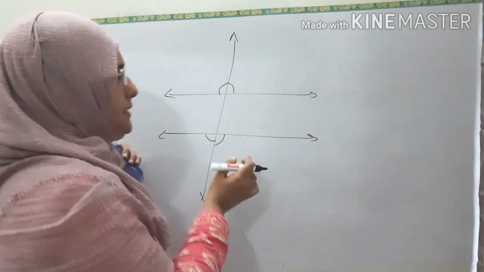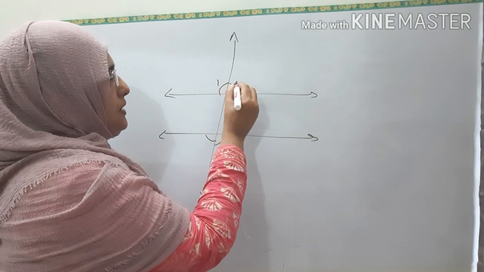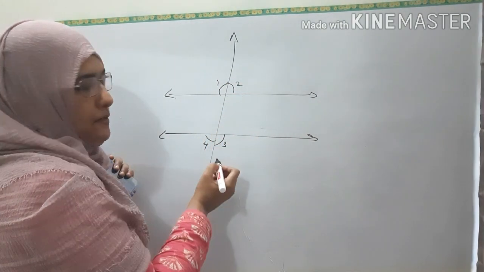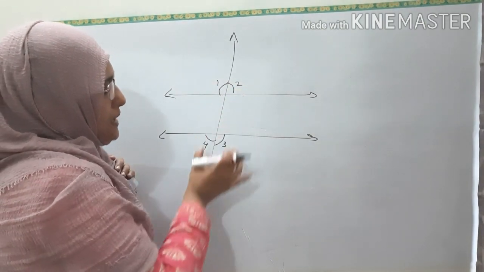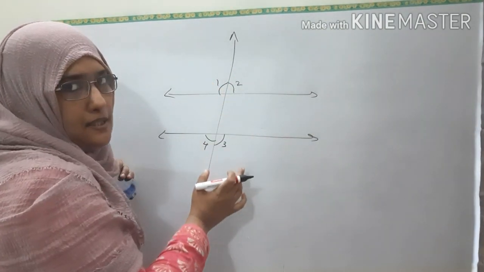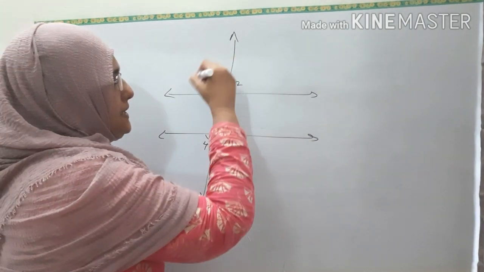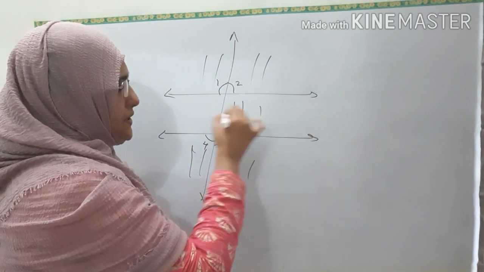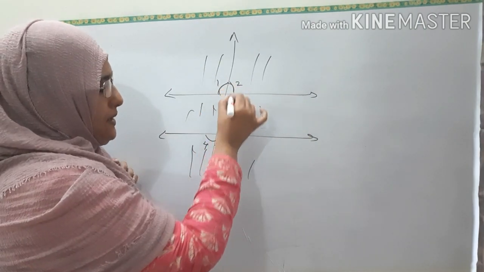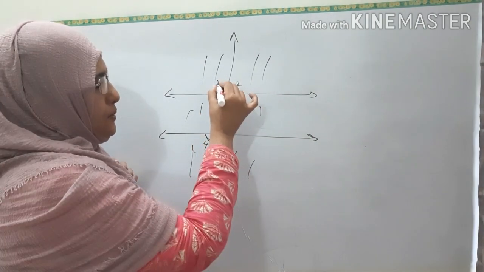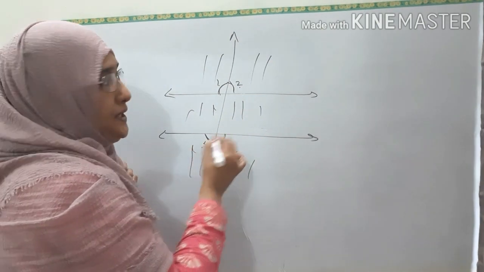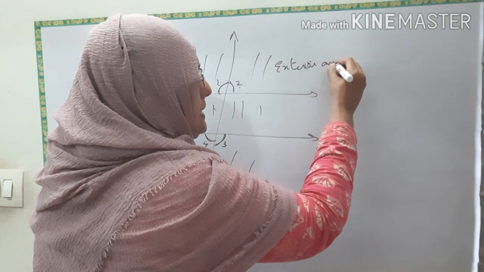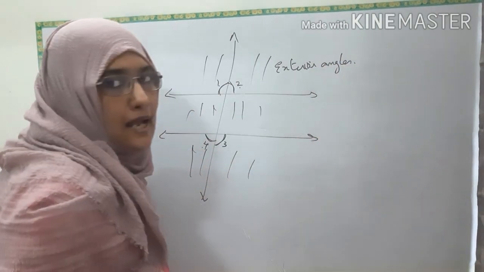Now, see this figure. Here, 1, 2, 3, 4. 4 angles I have marked here. See, these 4 angles are in the exterior of this, isn't it? This is an exterior part. This is also exterior part. This is the interior portion. So, these angles are known as exterior angles. Angle 1, 2, 3, 4. They are known as exterior. You have studied exterior, interior before. So, these angles are known as exterior angles.